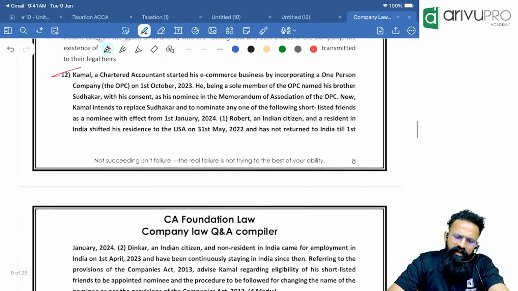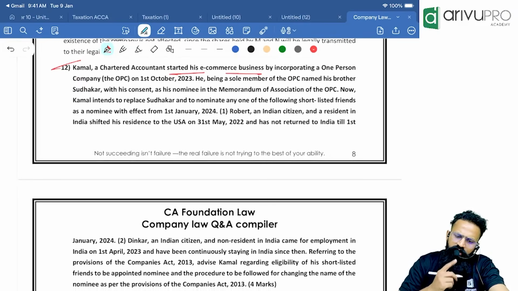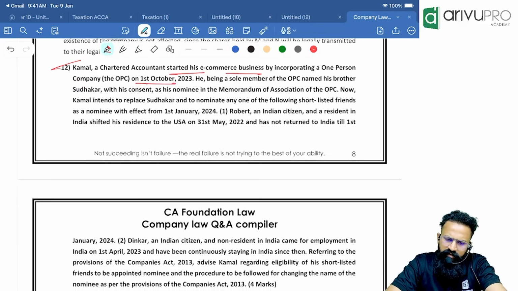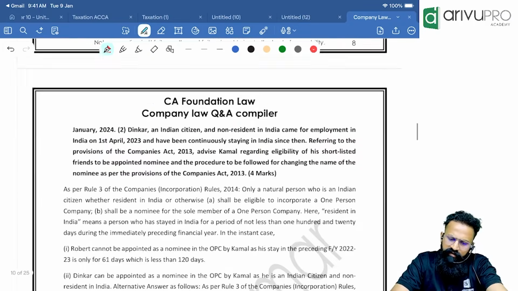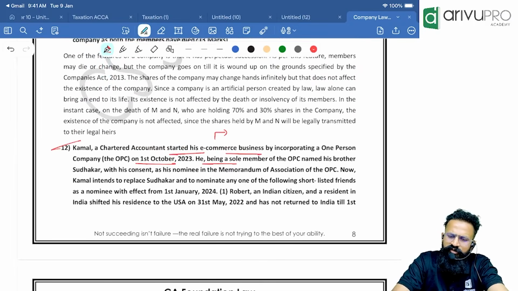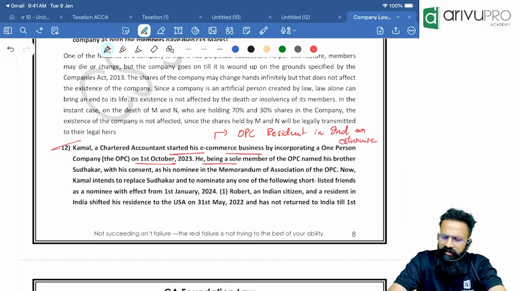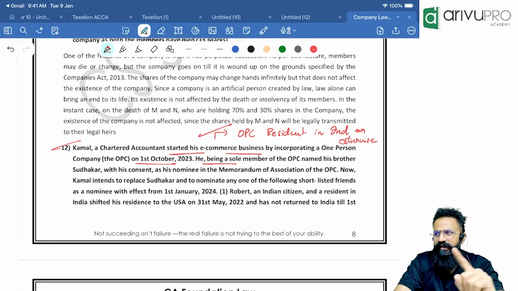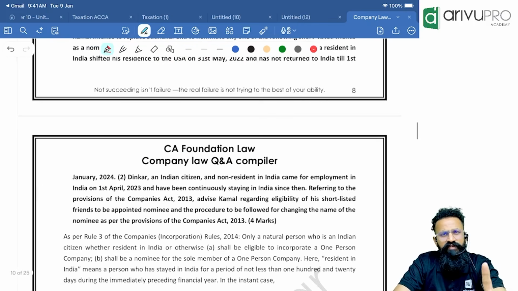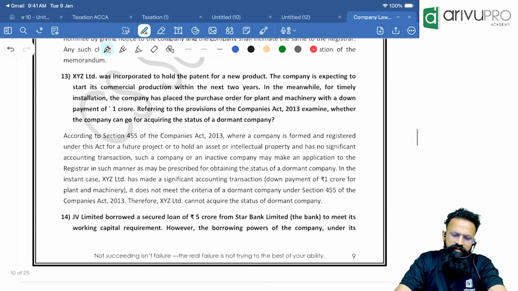Next one, Kamal, a chartered accountant, started his e-commerce business by incorporating an OPC on 1st October 2023. He being the sole member of the OPC, his brother Sudhakar with his consent. For this, I want you to watch one video. On YouTube, try to type OPC resident in India or otherwise. You will get one 4 minute video. Try to watch that. I have given complete clarity about this question. For OPC, if you are watching, it is very, very important, try to watch that.